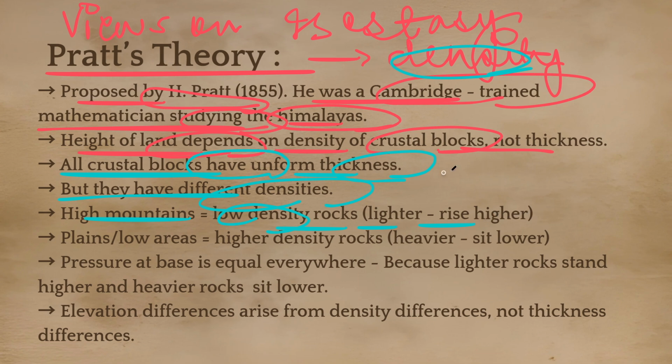So what he says is that the mountains are less dense, because of that they are able to rise higher, and the plains and the low areas have high density rocks, that's why they sit lower. They are denser, which means you can simply say they are heavier, that's why they sit lower, and they are not able to rise higher like the mountains.